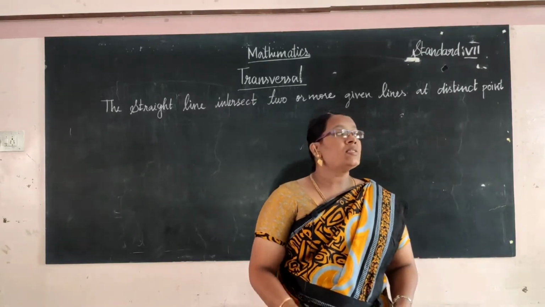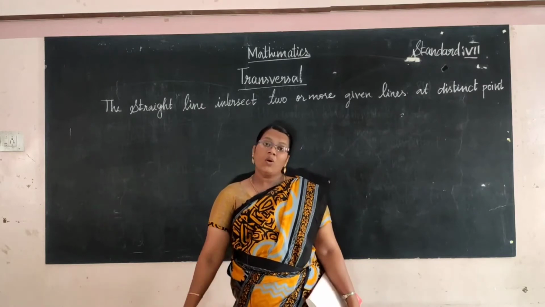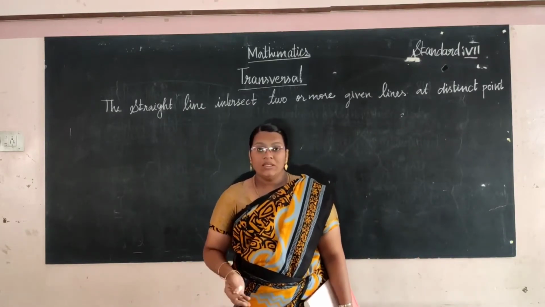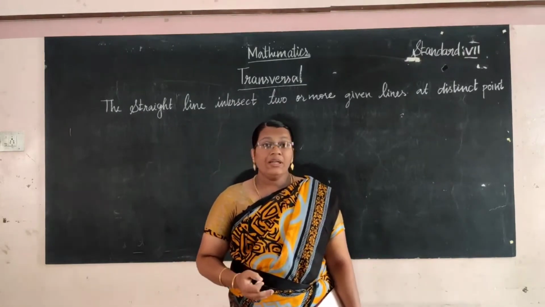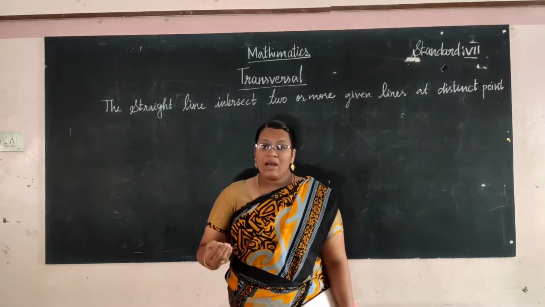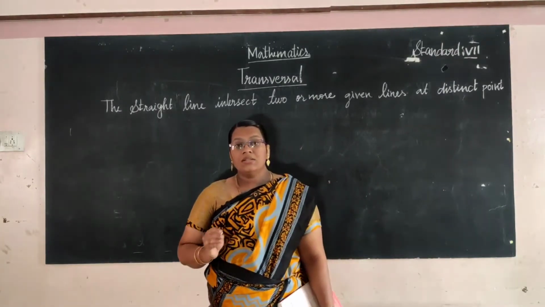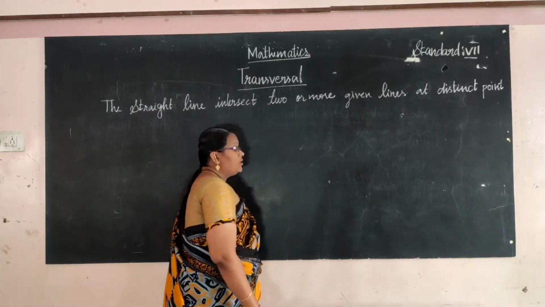Complementary angles means the sum of two angles is 90 degrees. Supplementary angles means the sum of two angles is 180 degrees. The angles should be adjacent, and only then do we get the sum of 180 degrees. I hope you all understood the previous concept. Today we are going to learn about the transversal.